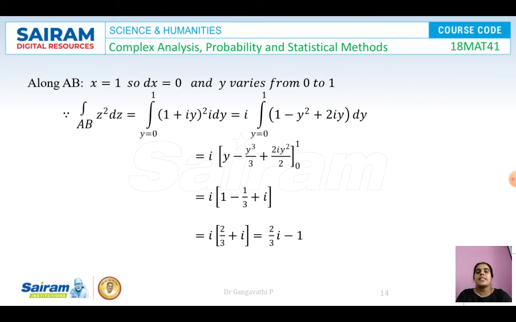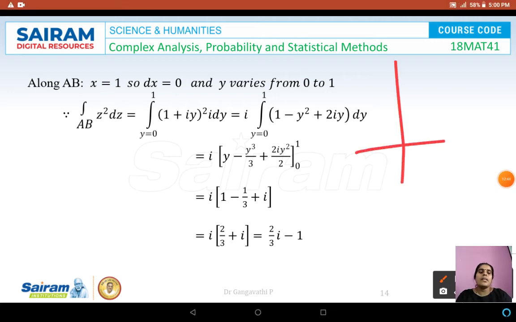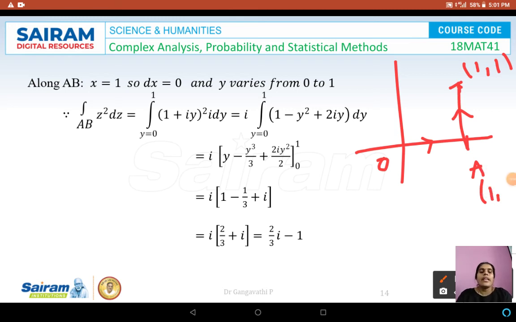Similarly, let us consider the second part of the curve. The second part of the curve is AB. If you can remember the graph that we have drawn, this was O, this was A, and this is the point we have considered as B, and this is a line. So the direction is from A to B. This point has the coordinates (1,1), and this point has the coordinates (1,0). The equation of this line is x equals 1, a line which is parallel to the y-axis. So dx is equal to 0. And since it is a vertical line, y varies from 0 to 1. You can observe the coordinates of point A and point B. Here y is 1 and here y is 0. So y varies from 0 to 1.